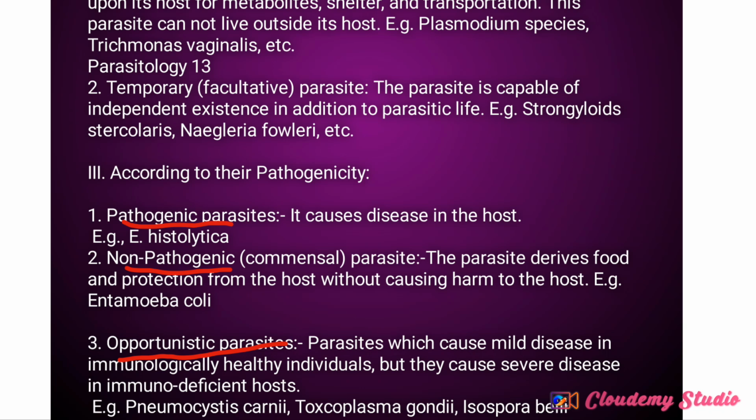But once they see that someone is sick already, like the person is immunodeficient, they are going to cause a great disease in that particular individual. Examples are Toxoplasma gondii, Isospora belli, and Pneumocystis carinii. These are examples of opportunistic parasites.